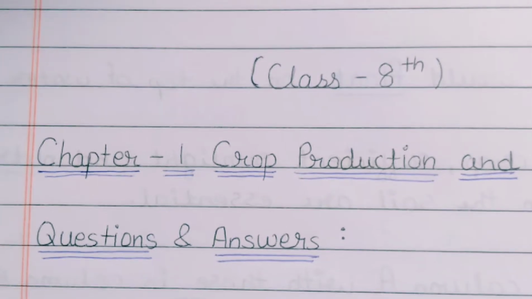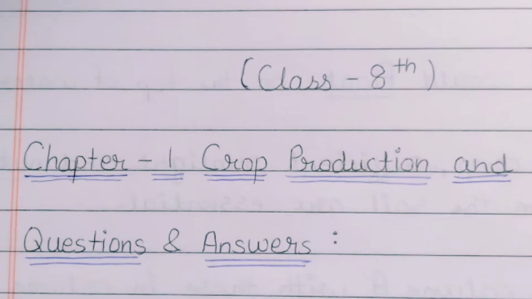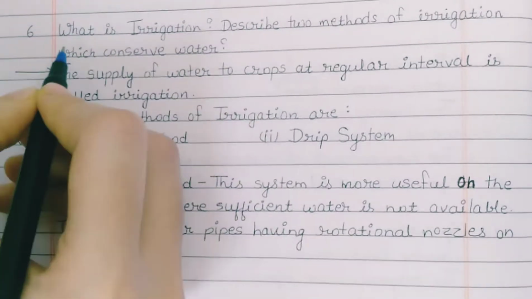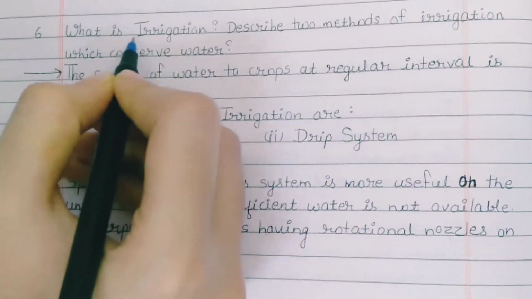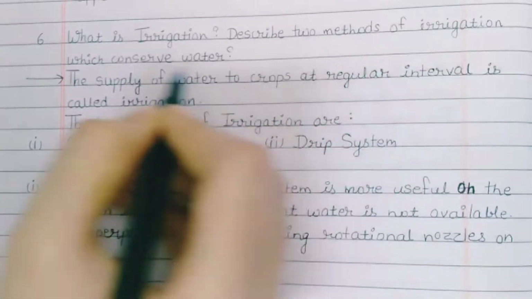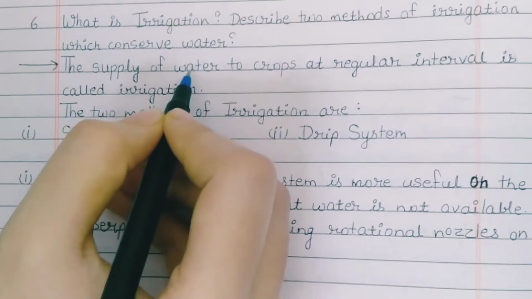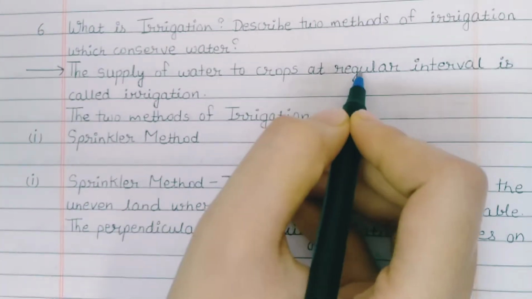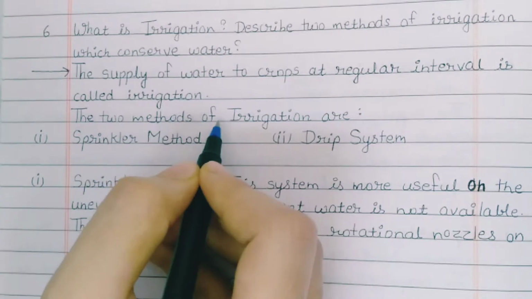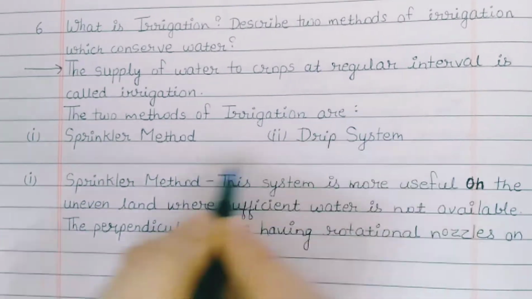Today we are going to discuss some other questions and answers of your NCERT textbook, chapter 1, Crop Production and Management. Let's start with question number 6. What is irrigation? Describe two methods of irrigation which conserve water. The answer is: the supply of water to crops at regular intervals is called irrigation. The two methods of irrigation are the sprinkler method and the drip system.